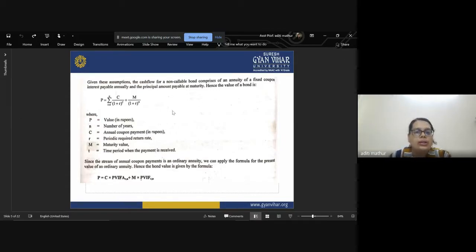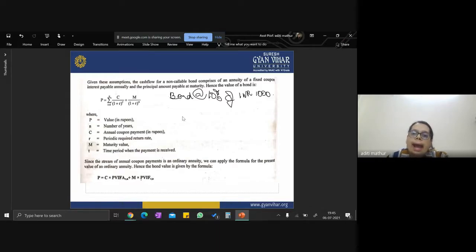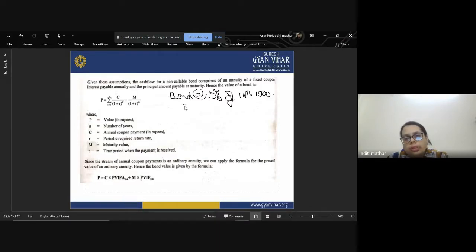Let us assume that we have a bond at the rate of 10% of INR 1000 rupees, and it is for 3 years. First and foremost, you should know that N or T is 3.